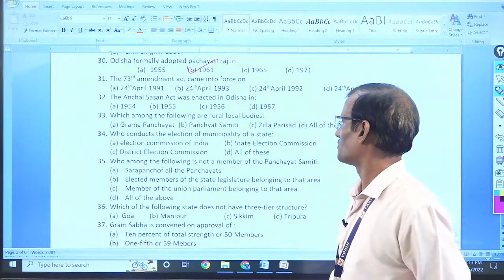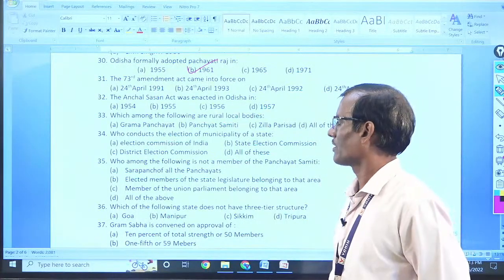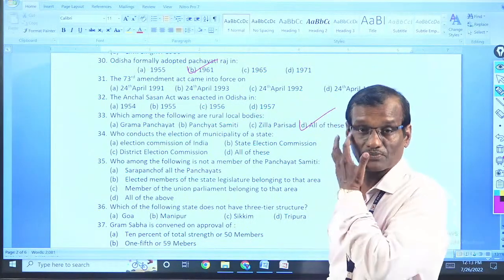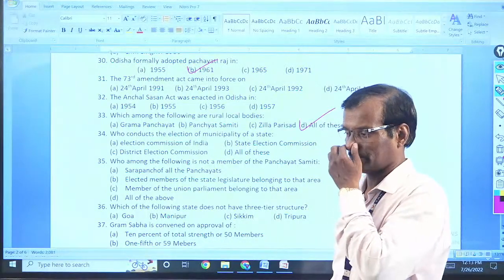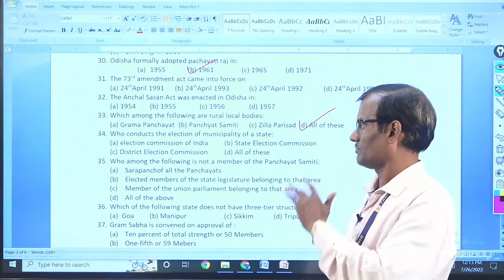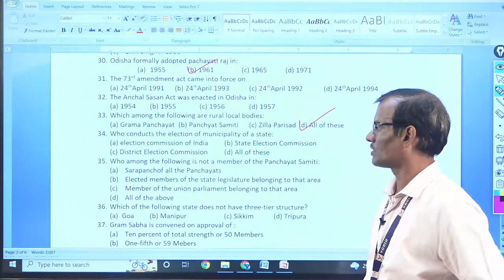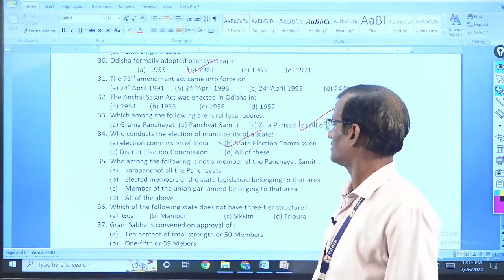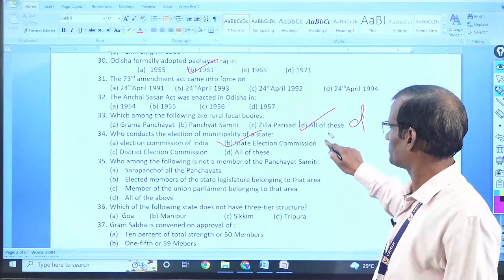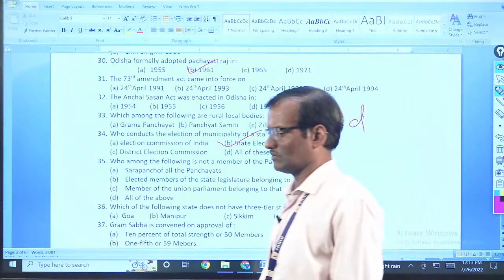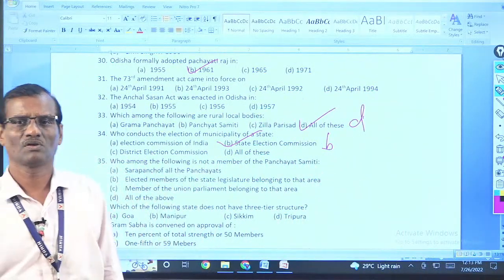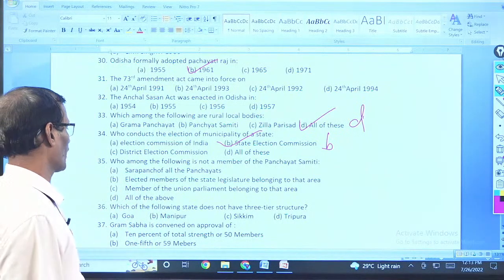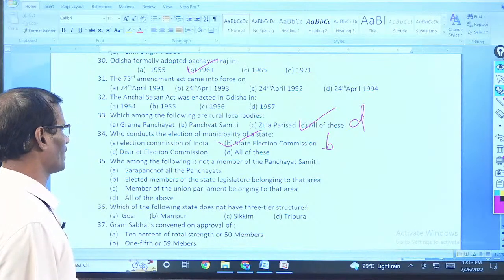Which among the following are rural local bodies? Gram Panchayat, Panchayat Samiti, Jilla Parishad, all of these are a part of rural local bodies, rural local self-government. Who conducts the election of municipality? That is also the same, State Election Commission. So that is D, that is B. State Election Commission conducts elections to both municipality and Panchayat Raj.